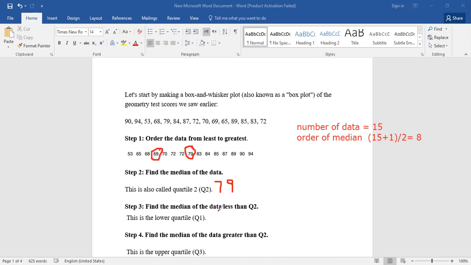So this is the first quartile. Who will tell me the third quartile? 78 or 87? 87, because we have 7 numbers and it's an odd number, then it will be 7 plus 1 divided by 2.